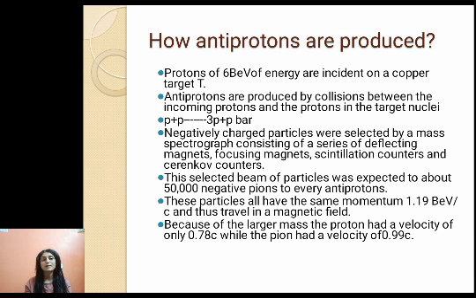So negatively charged particles were selected by a mass spectrograph consisting of a series of deflecting magnets, focusing magnets, scintillation counters and Cherenkov detectors. And this selected beam of particles was expected to contain about 50,000 negative pions to every antiproton. So you can imagine that for 50,000 negative pions, we have one antiproton. These particles all have the same momentum, 1.19 BeV per c, and thus travel in a magnetic field, and their trajectory will also be the same. Because of the larger mass, the proton had a velocity of only 0.78 c while the pion had a velocity of 0.99 c.